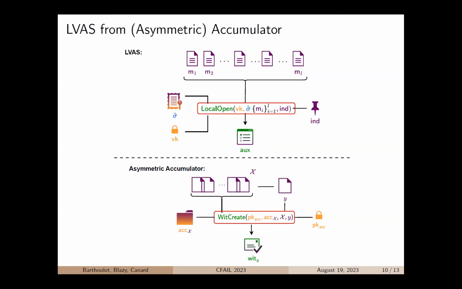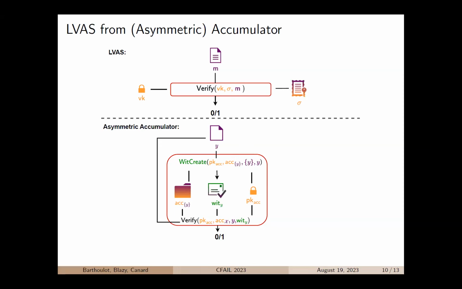For the definition of the local open algorithm, we do as we did in the previous construction. It simply runs the witness create algorithm. And thus, the auxiliary information is the witness output by the witness create algorithm of the accumulator. For the verification algorithm, the idea is to run the witness creation algorithm for the element Y that represents message M, and then we run the accumulator verify algorithm, and the LVIS verify algorithm outputs what the accumulator verify algorithm outputs.